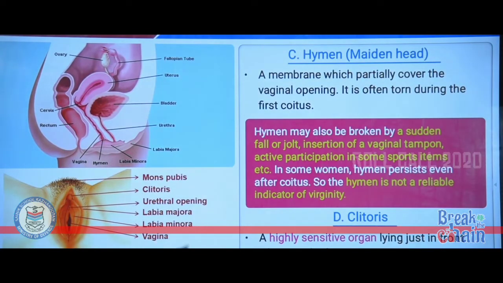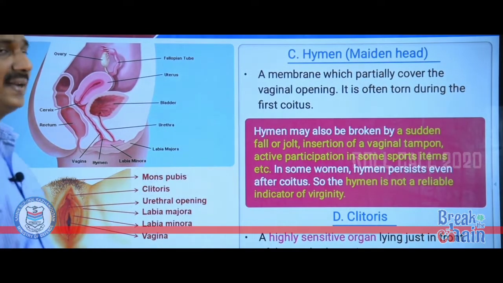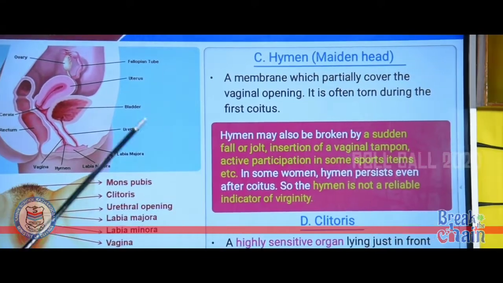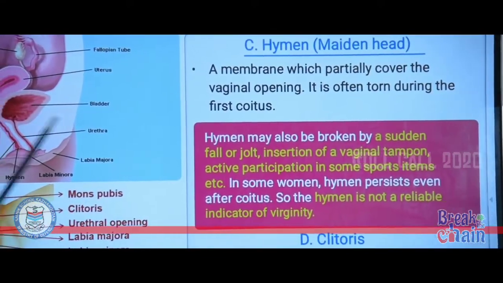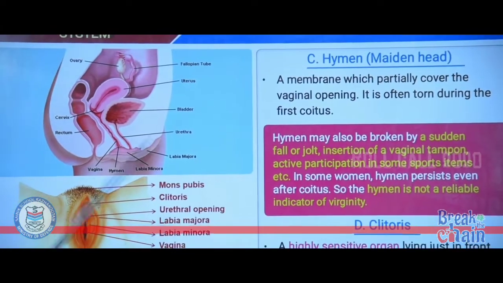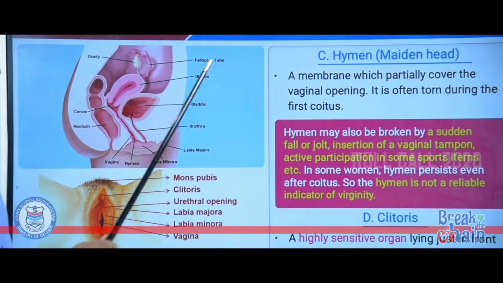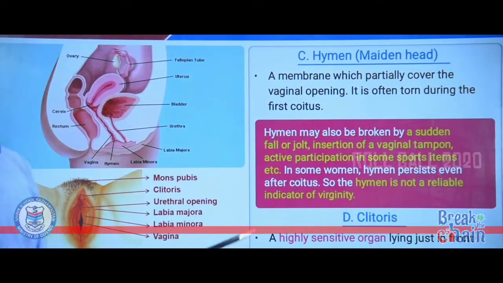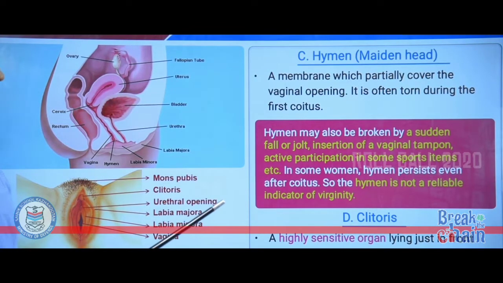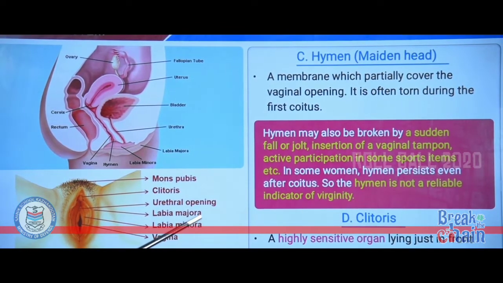Next is hymen. It is also called maidenhead. It is a thin membrane which partially covers the vaginal opening. The vaginal opening is partially covered by a thin membrane called a hymen. It is often torn during the first coitus.